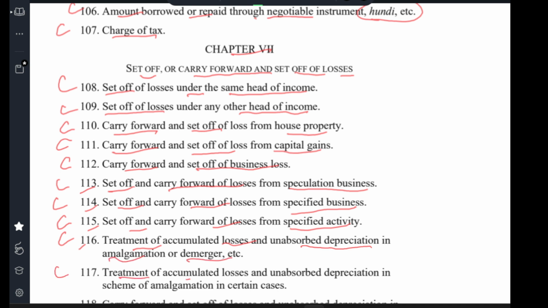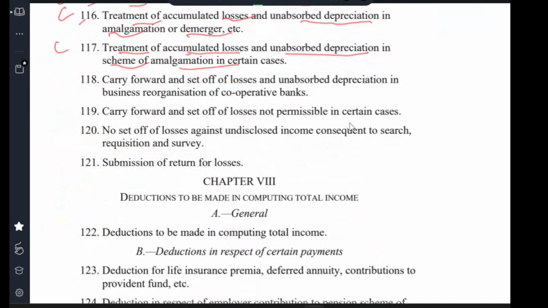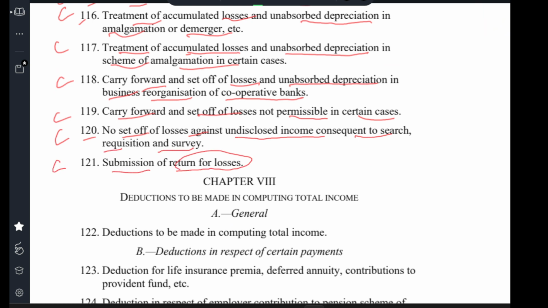Clause 117 Treatment of accumulated losses and unabsorbed depreciation in the scheme of amalgamation in certain cases. Clause 118 Carry forward and set off of losses and unabsorbed depreciation in the business of reorganized and cooperative banks. Clause 119 Carry forward and set off of losses not permitted in certain cases. Clause 120 No set off of loss against undisclosed income consequent to search and requisition or survey. Clause 121 Submission of return of losses.